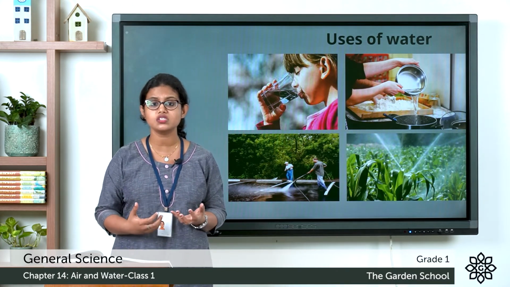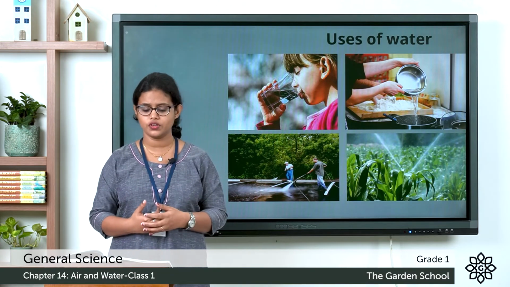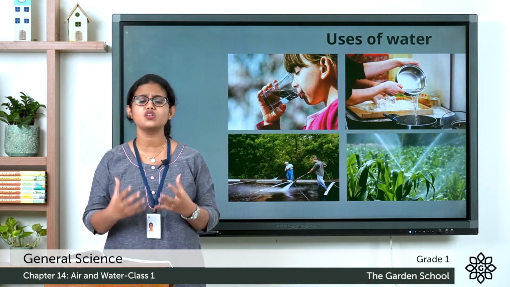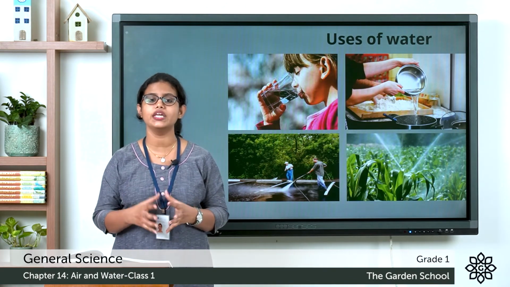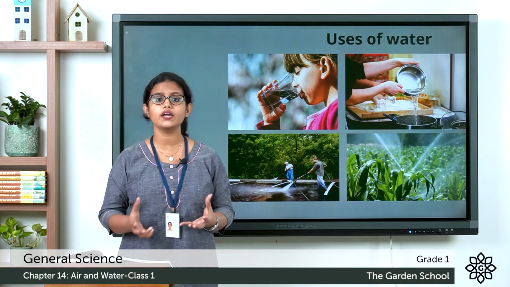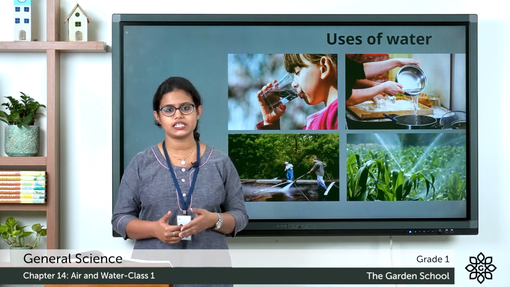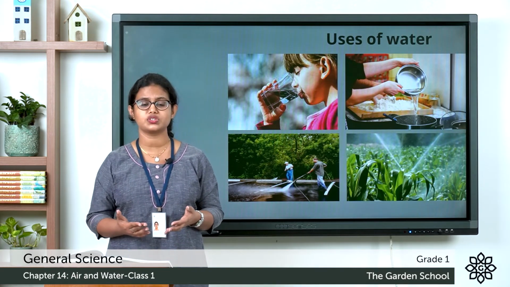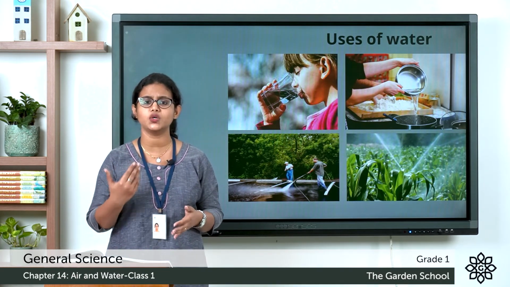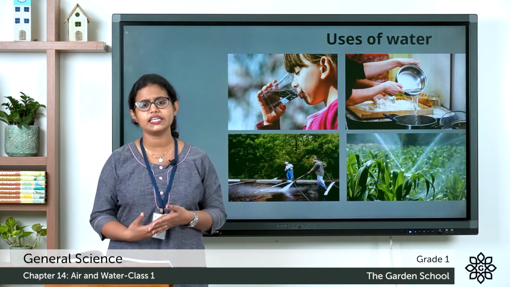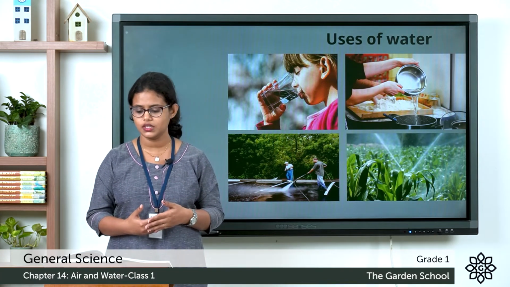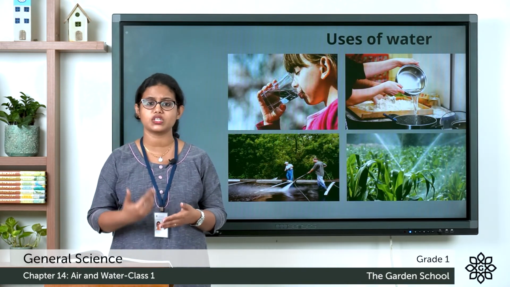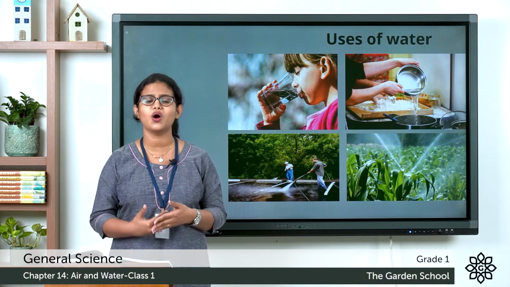Water is used in our day-to-day life. To drink, we need water. You all need to drink lots of water. Then for cooking food, do we need water? Yes. To cook food, we need water. To wash clothes and clean vehicles, do we need water? Yes. For taking a bath, do we need water? Yes. For brushing teeth and taking a bath, we all need water.